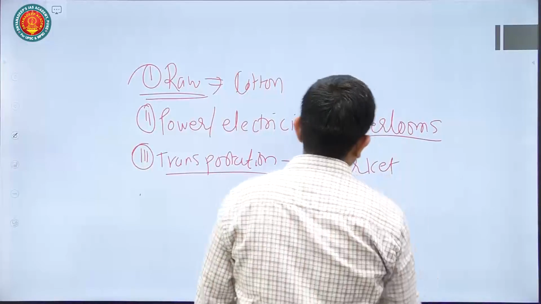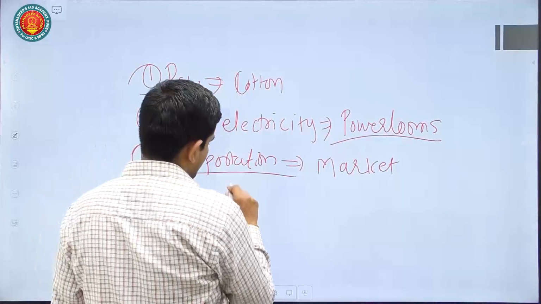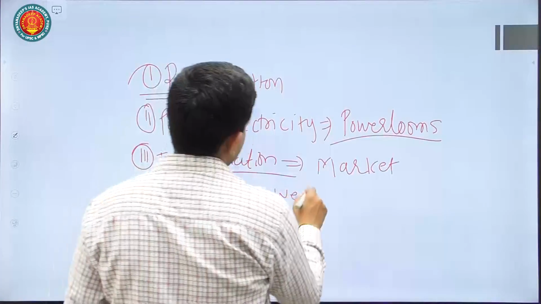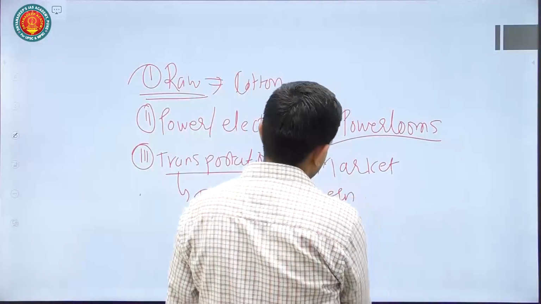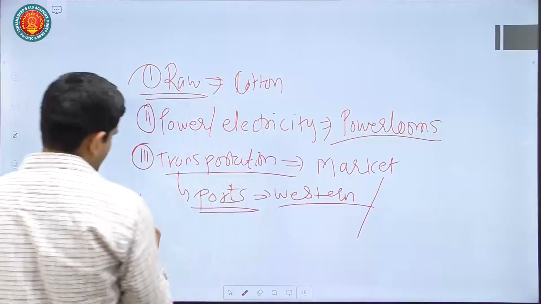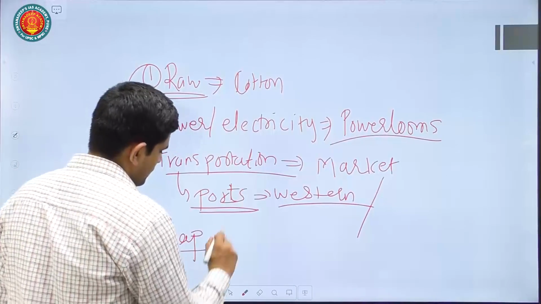In transportation, you can also talk about availability of ports. That is why there is more development of these industries in the western area of India as compared to the eastern area of India. Okay, so that also you can talk about. Then availability of cheap labor, that is very important. Cheap labor for this industry.